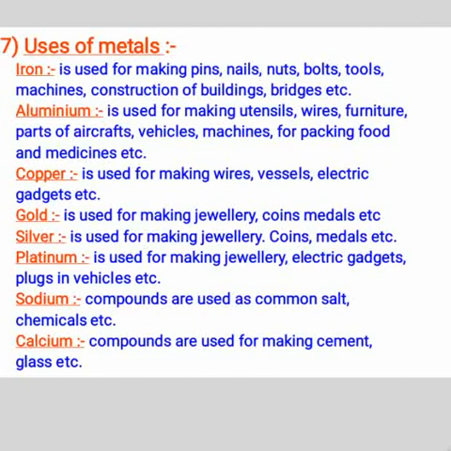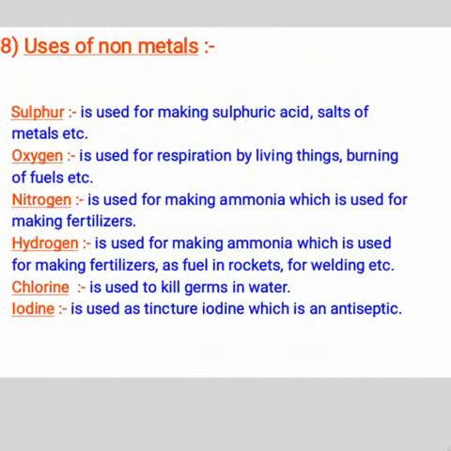Sodium compounds are used as common salt, chemicals, etc. Calcium compounds are used for making cement, glass, etc. Uses of non-metals. Sulfur is used for making sulfuric acid, salts of metals, etc. Oxygen. Oxygen is used for respiration by living things, burning of fuels, etc. Nitrogen is used for making ammonia, which is used for making fertilizers.